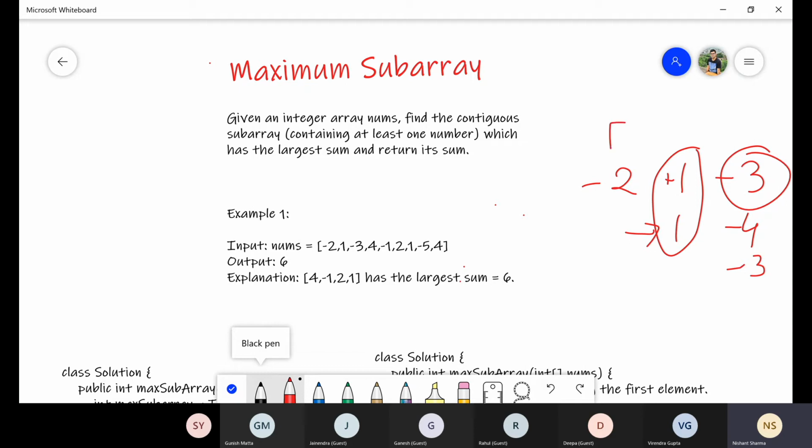So if I consider this as an array and try to find out the maximum subarray sum in this case, there are -3, -4, and the 1. Out of these three, the maximum sum is 1 only. So I can say the maximum continuous subarray sum is 1. So with this approach, we try to find out the maximum subarray solution.